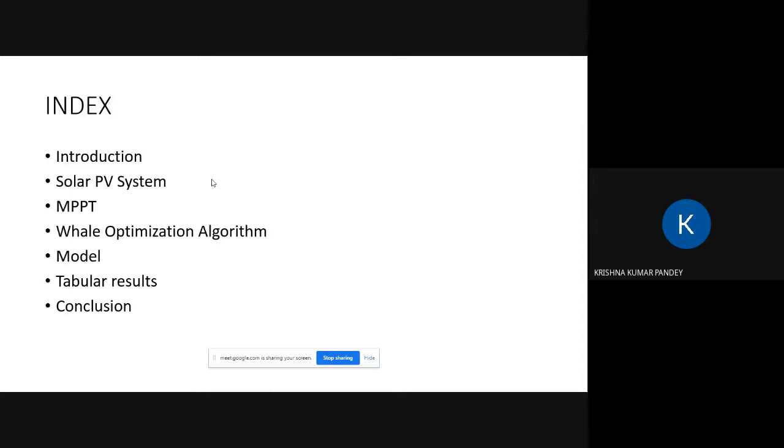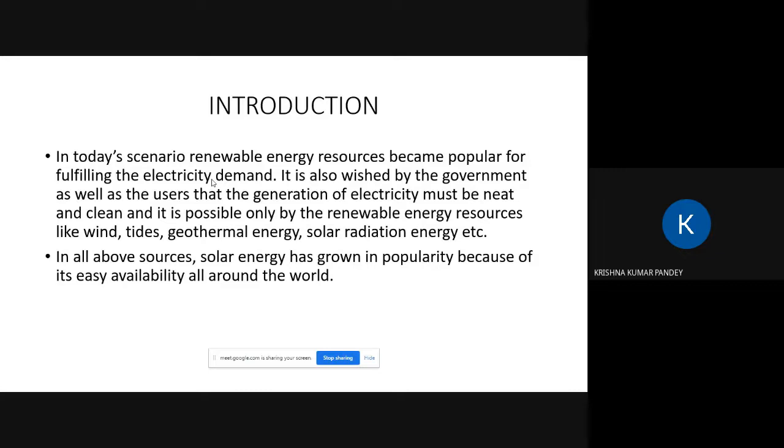My topics are the introduction, solar PV system, some basic concepts of maximum power point tracking, whale optimization algorithm, my model which I have already prepared in MATLAB, and the results in both cases.